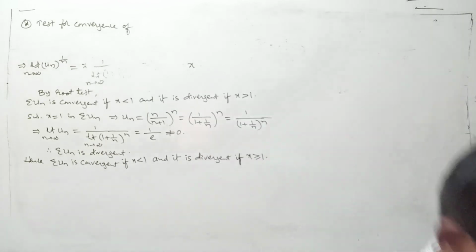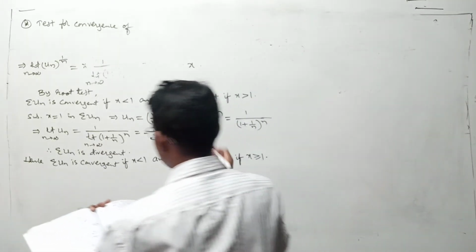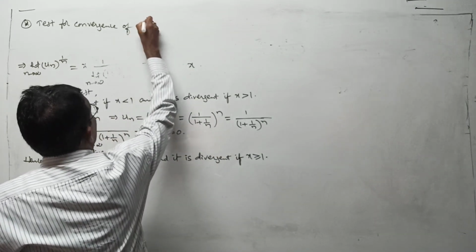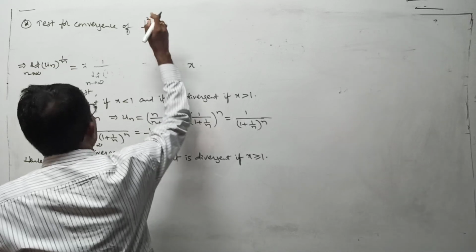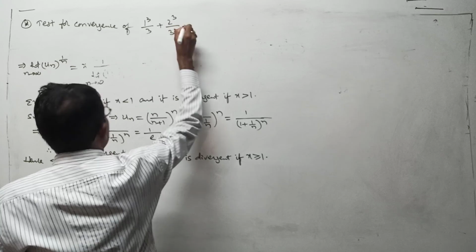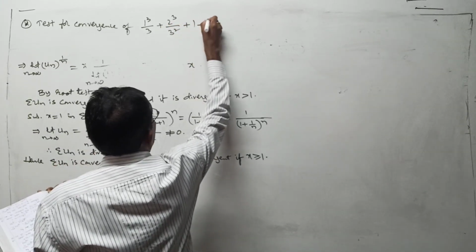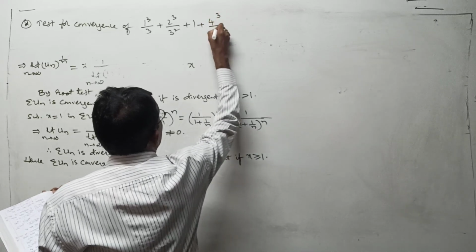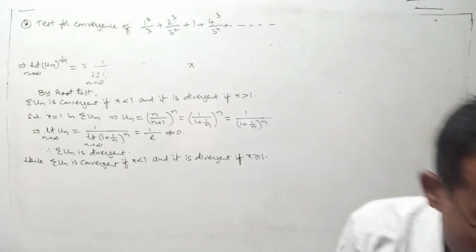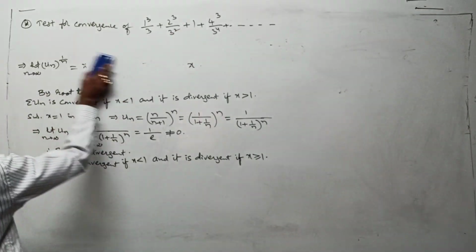Test for convergence of 1 cube by 3 plus 2 cube by 3 square plus 1 plus 4 cube by 3 power 4 plus... This is your series. What is the difference between this and previous questions?